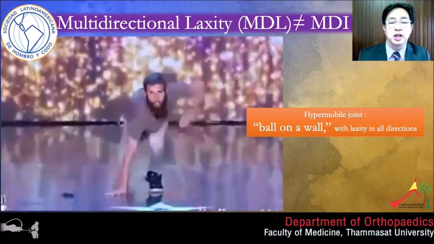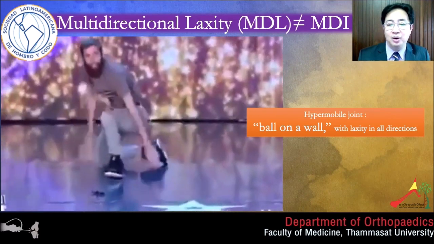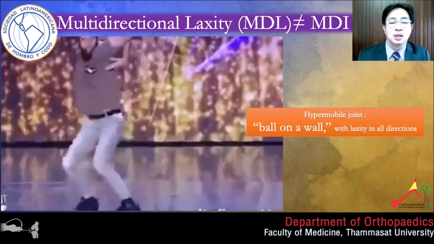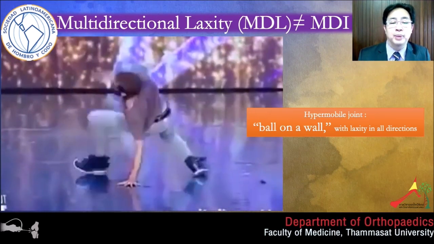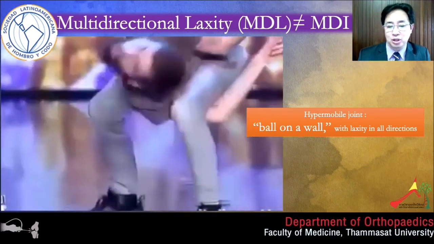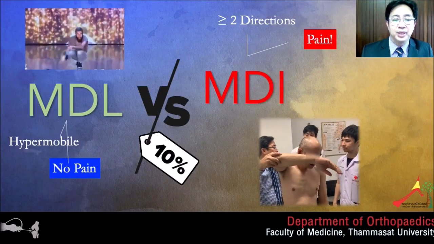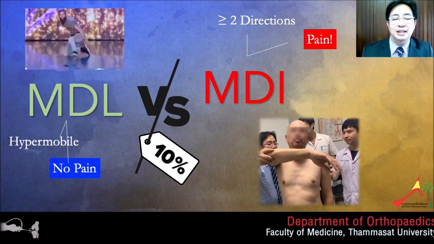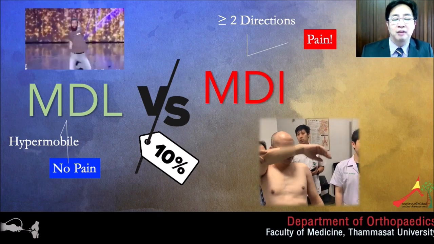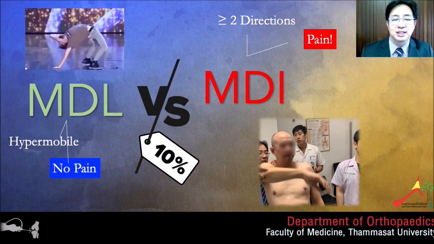We should differentiate between MDI and MDL. This guy had a loose shoulder but has no problem. If you test his shoulder, there's no pain. Generalized ligament laxity doesn't mean it is pathologic. MDI is MDL with pain. Symptomatic laxity in at least two directions, but the main component should be inferior laxity or instability.